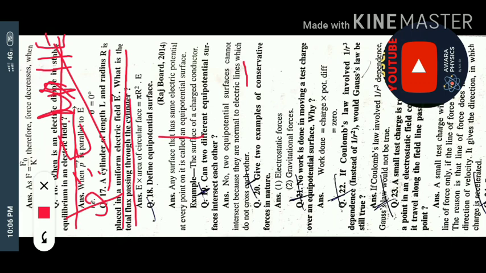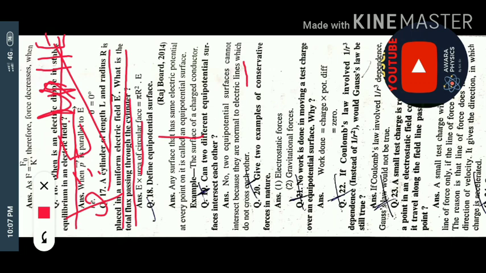So E remains E here, and you know that the cylinder's length L and radius R are given, and that creates the uniform electric field. Around the cylinder the electric field will be created, and this field will be through a circular face. That's why the area we have taken here is the circular face, which means the answer is pi r square into E. So this much is very easy.